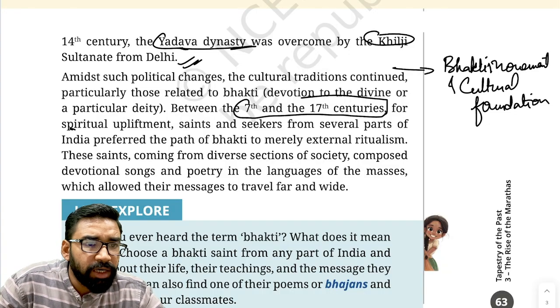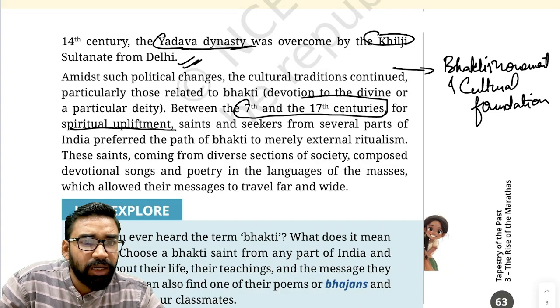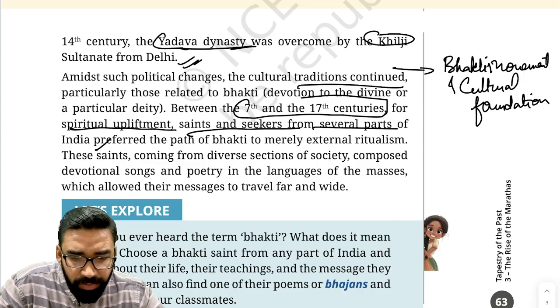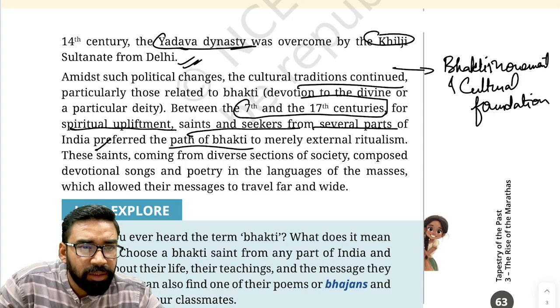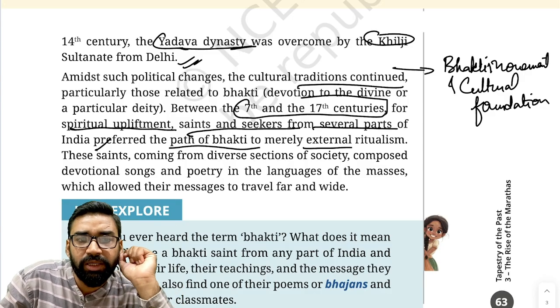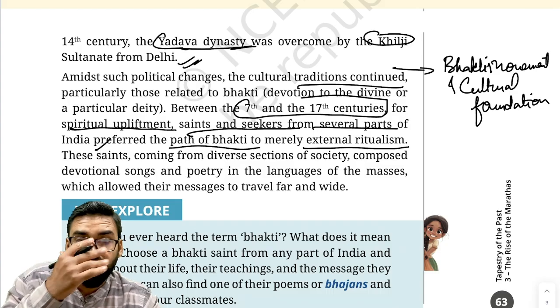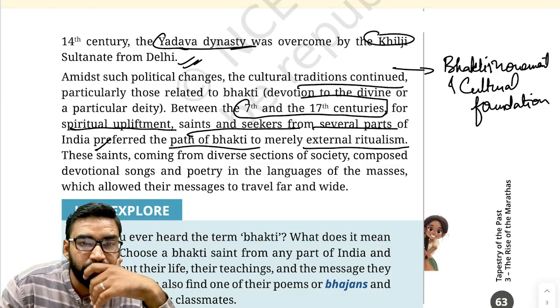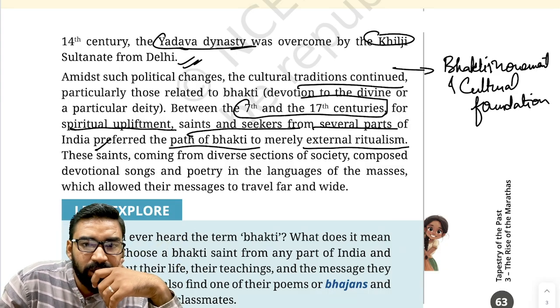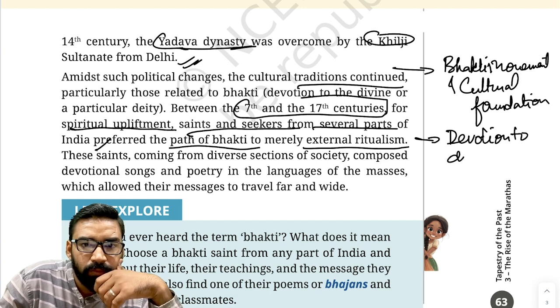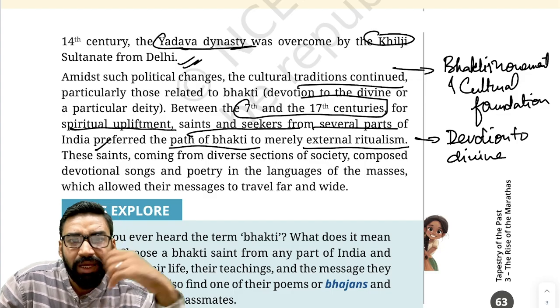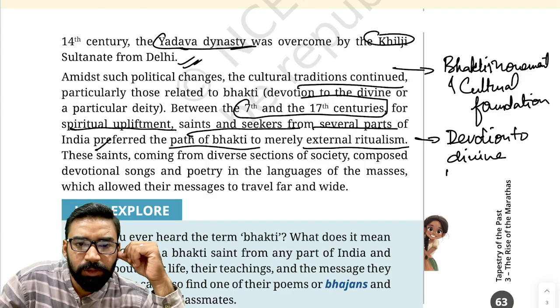What was the nature? It is related to spiritual upliftment, cultural traditions continued, and saints and seekers from several parts of India actually preferred the path of bhakti. The path of devotion was more preferred. It means devotion to the divine, and it is an alternative to ritualism.